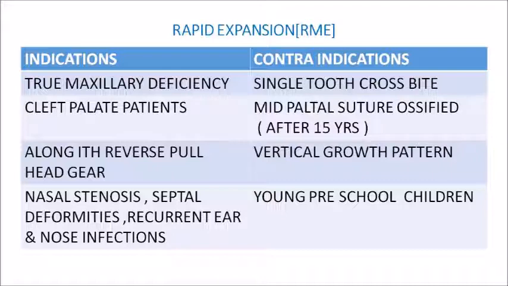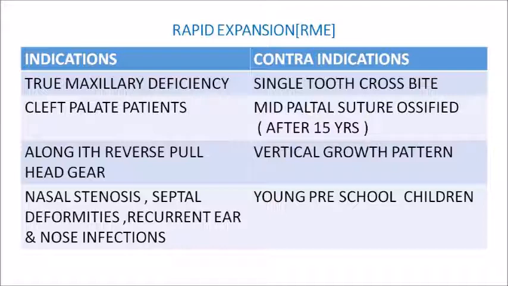So these are the contraindications for RME. A single tooth crossbite suggests that the malocclusion is not skeletal, it might be dental, so in such cases you don't give an RME appliance. Second, once the mid-palatal suture is ossified, that is after 15 years of age, we don't do RME.